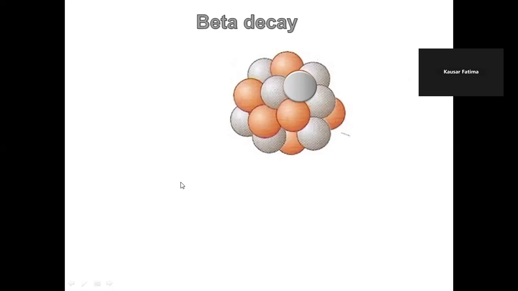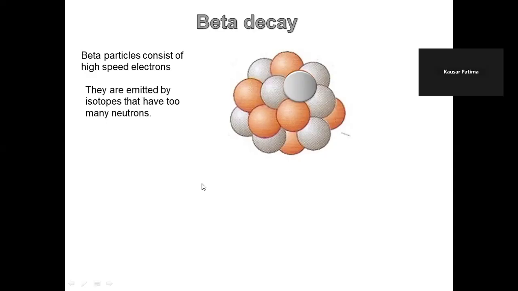Beta decay. Beta decay is emitted by those nuclei which have too many neutrons. They are high speed electrons, and any nucleus which has too many neutrons will undergo beta decay. What happens?